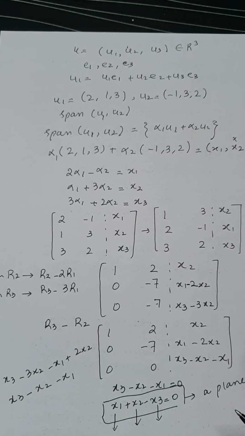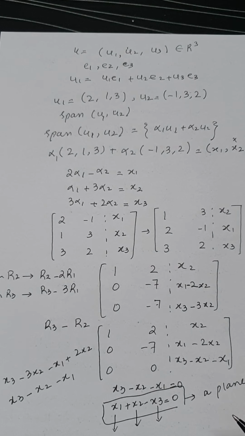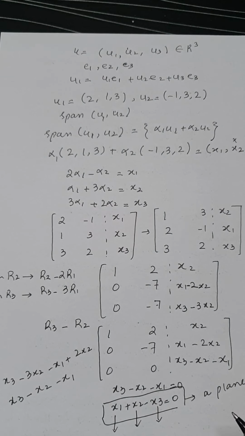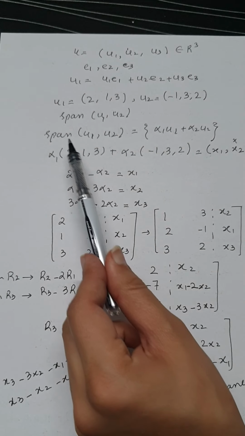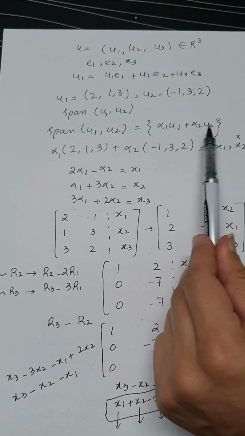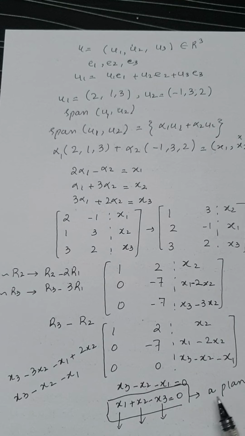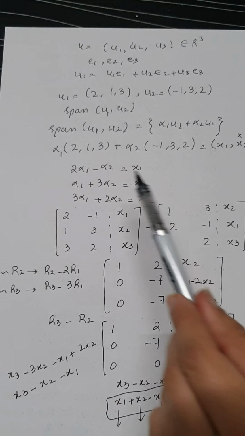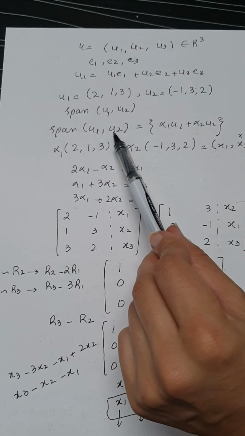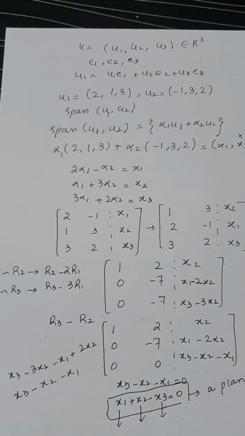So what information did we get from here? We came to know that the given vectors span a plane in R3. Means all the vectors lying on this plane can be generated using the linear combination of u1 and u2.